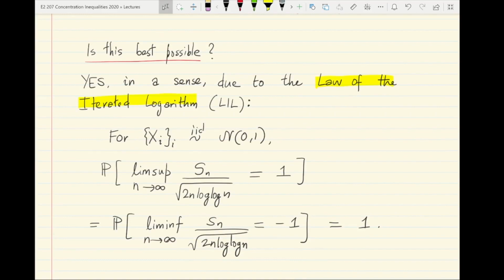So what this says, again with respect to the figure, is that it doesn't matter how you draw things.